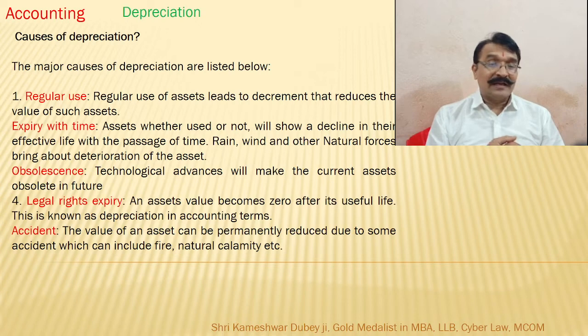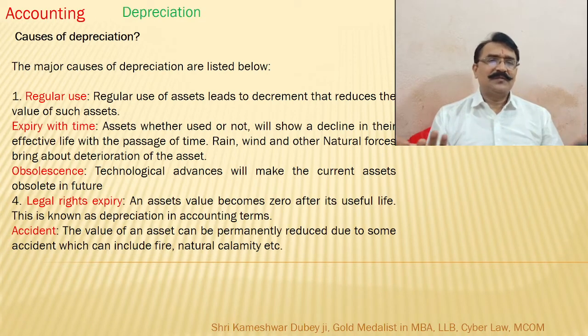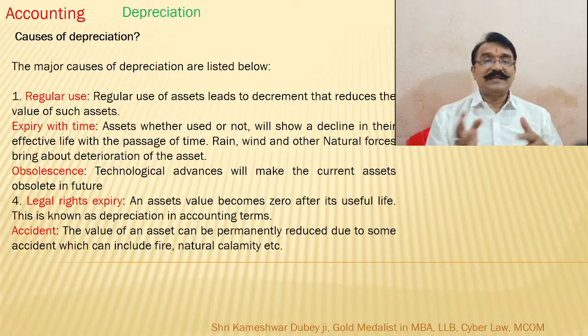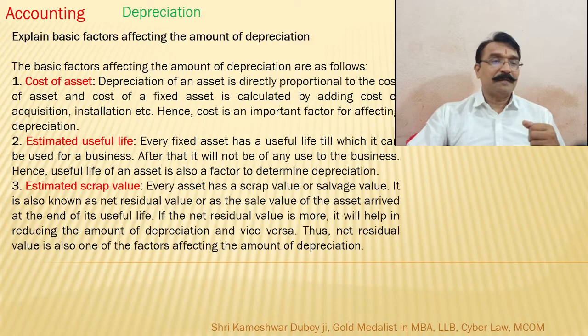Then legal right expires. Yes, many items are fixed for a time bound, and if the legal right expires, then there is a way of depreciation. Accident is also a cause, and it applies to vehicles as well as machinery. If some accident happens, then the machinery gets damaged, the vehicle gets damaged, and that causes depreciation.